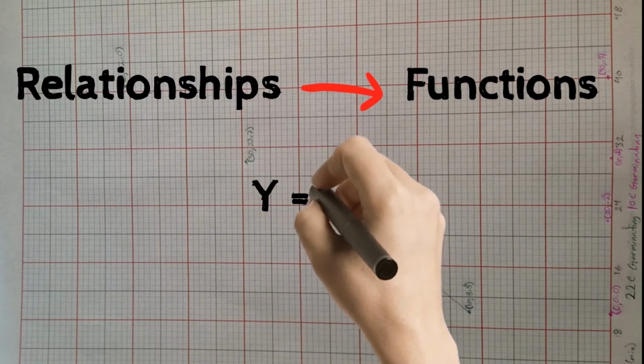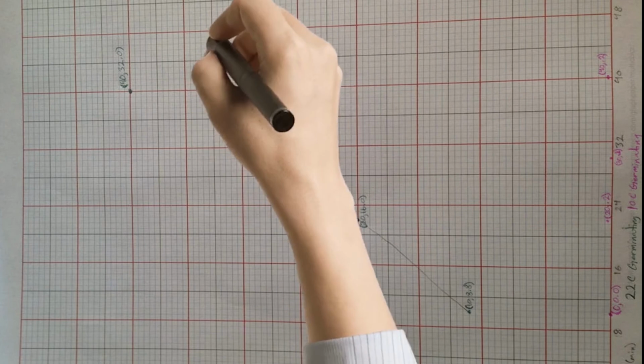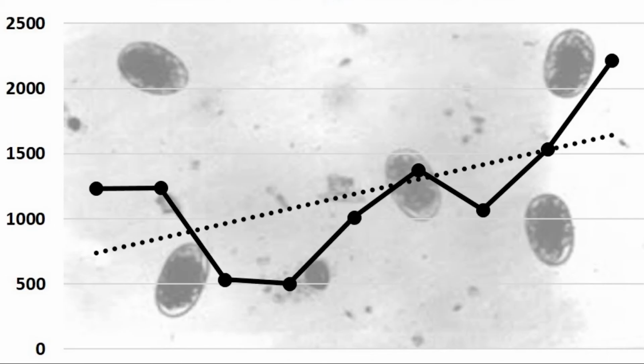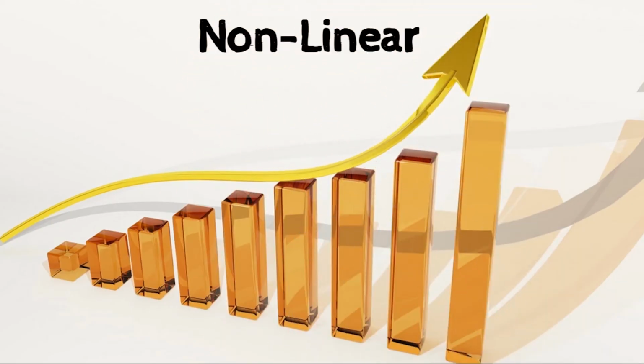Mathematically, a function is written as y = f(x), where x and y are variables and y depends on x. Functions may be implicit or explicit. Linear functions have a constant slope and result in straight lines. The straight lines may slope upward, downward, may be horizontal or vertical. Nonlinear functions have slopes that are not constant. They result in convex curves and concave curves.